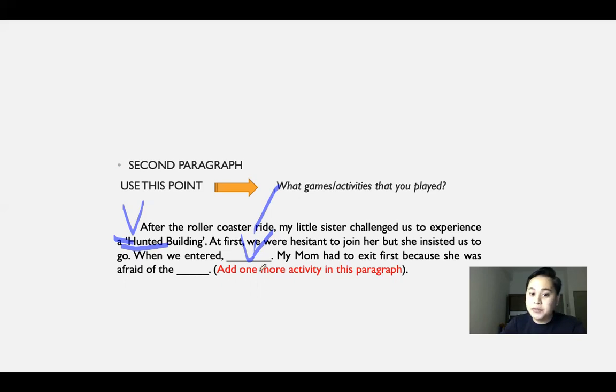And then you have to add one more activity to this paragraph. What are the activities that you and your family enjoyed apart from riding the roller coaster and entering the haunted building? Please give me 1 or 2 more activities that you think are enjoyable to watch or to join.